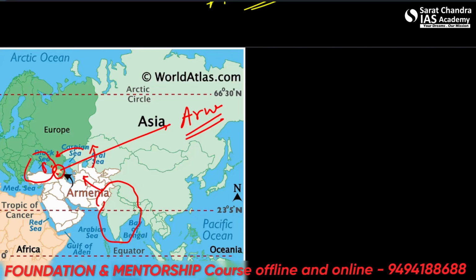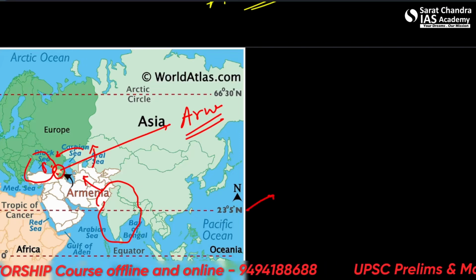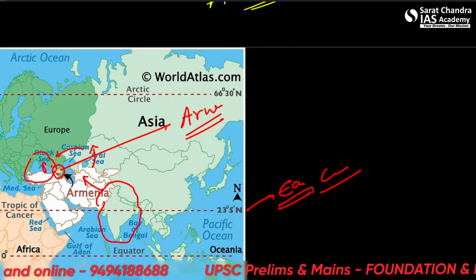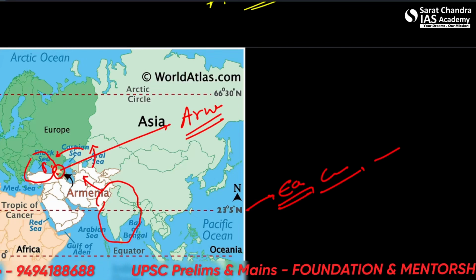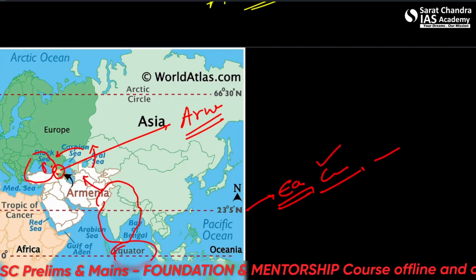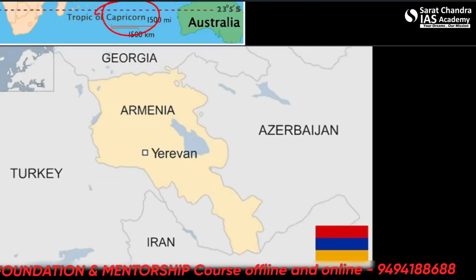Alright, let's move forward. Whenever you see the map, please always remember these lines. Which line is this? Is it the Equator, or the Tropic of Cancer, or the Tropic of Capricorn? So we all know this is the Tropic of Cancer. This is the Equator. This is the Tropic of Capricorn. Alright. Let's move forward and see the next map.